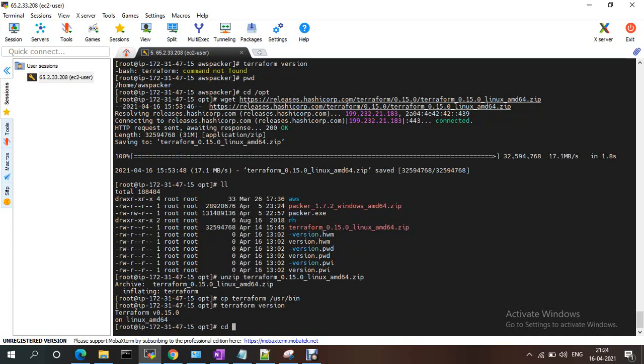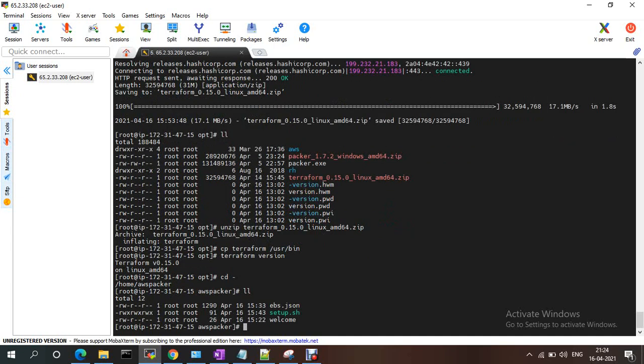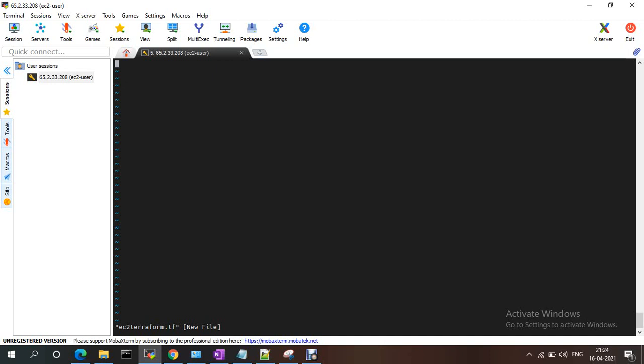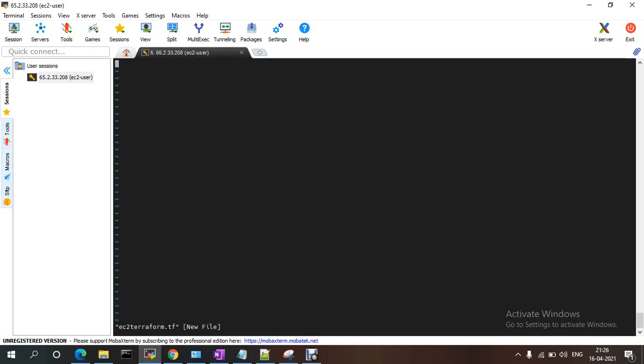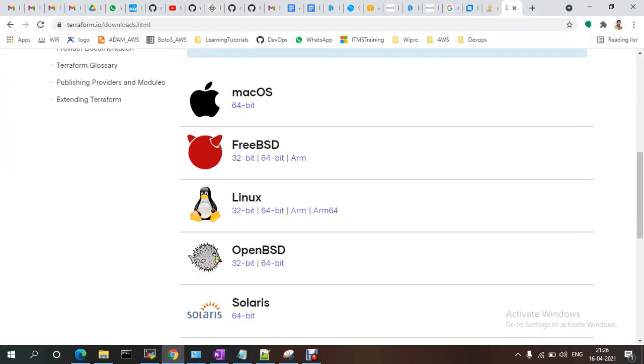I'm going back to the previous path, wherever the file should be available. So I'm creating a Terraform file, like ec2.tf, creating one sample file, EC2 Terraform. The extension should be .tf. In this Terraform extension file, I'm creating the Terraform configuration.